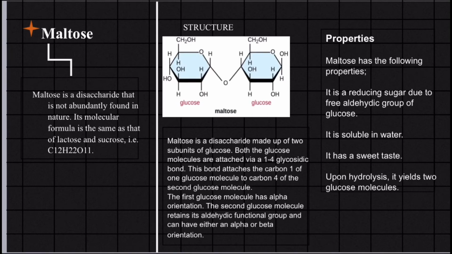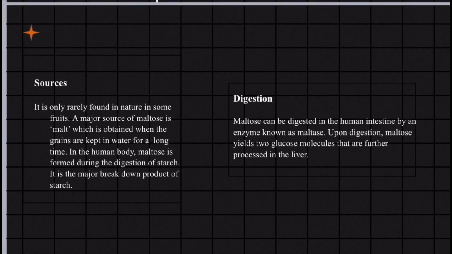Properties of maltose. It is a reducing sugar due to the free aldehydic group of glucose. It is soluble in water. It has a sweet taste. Upon hydrolysis, it yields 2 glucose molecules. Sources. It is only rarely found in nature in some fruits.